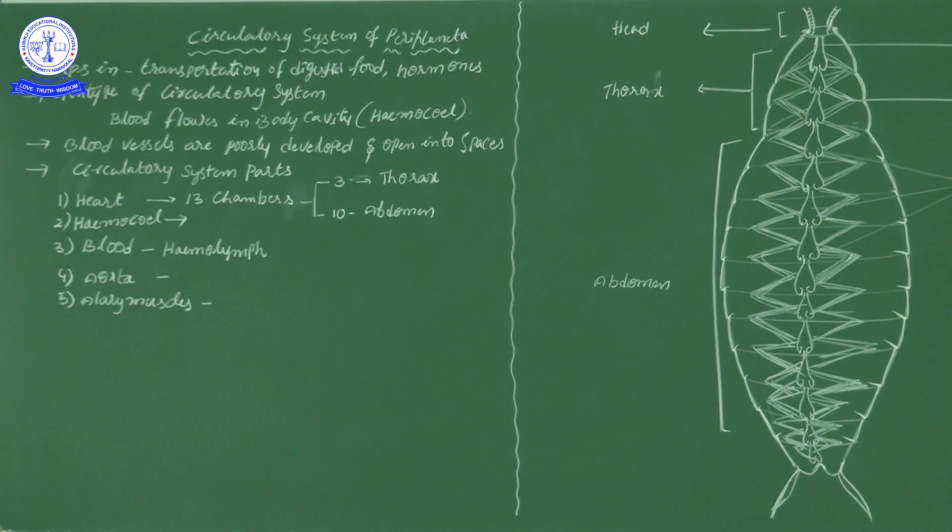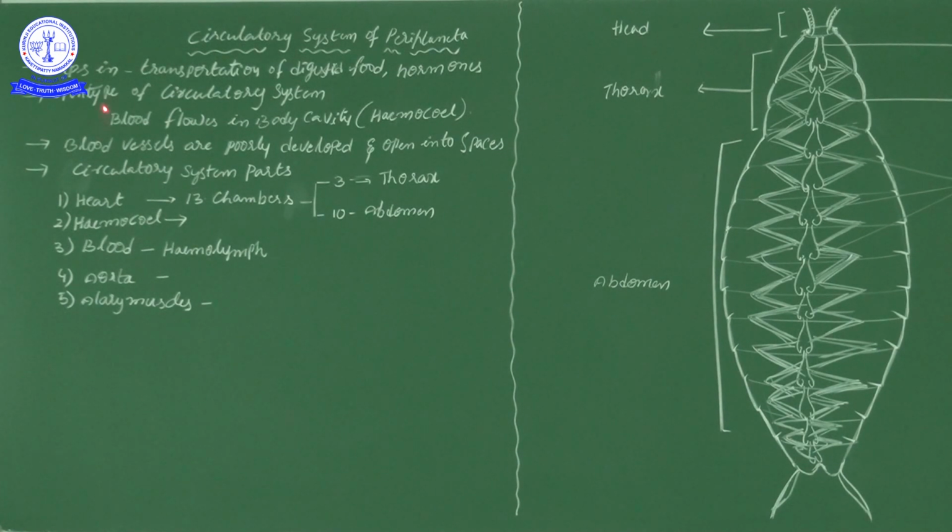Now the question is, why is the blood flowing in the body cavity? For comparison, if you take our blood circulatory system, our blood flows in blood vessels, the arteries and veins, with capillaries connecting them. So blood never comes out of the blood vessels, except when they are damaged. Bleeding happens only when the blood vessels are damaged, but otherwise the blood does not come out. That is a closed type of blood circulatory system.